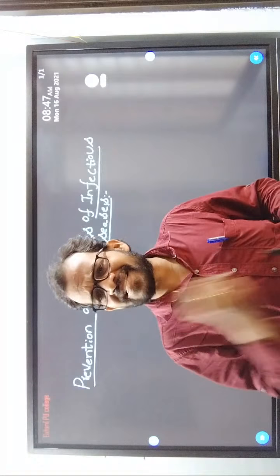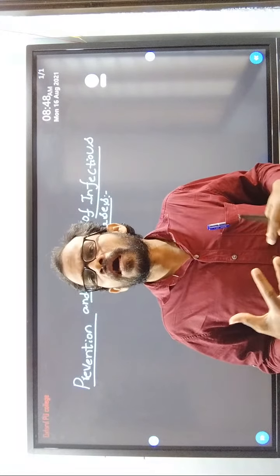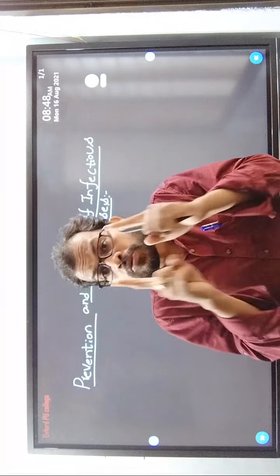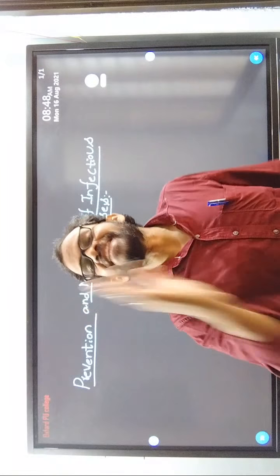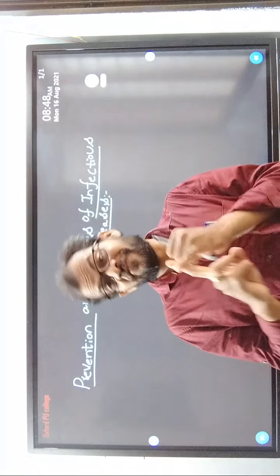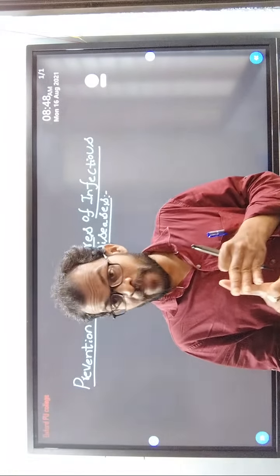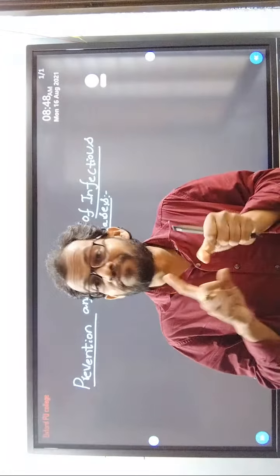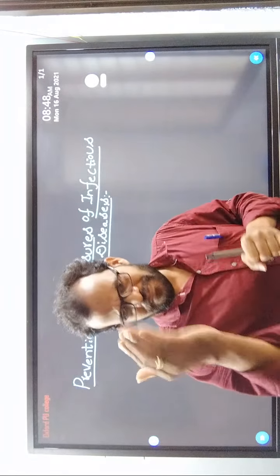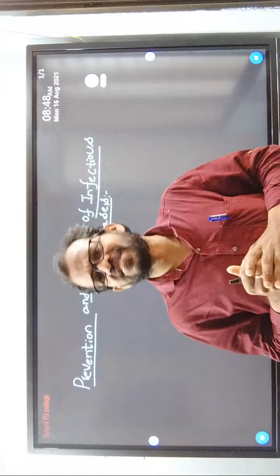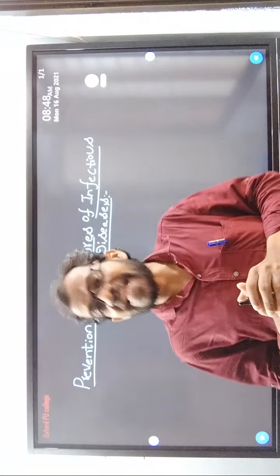What are the preventive measures you have to follow to prevent infectious diseases like typhoid, common cold, malaria, pneumonia, diphtheria, and also fungal diseases like ringworm, and helminth diseases like ascariasis and filariasis?